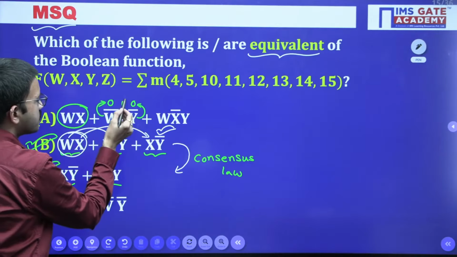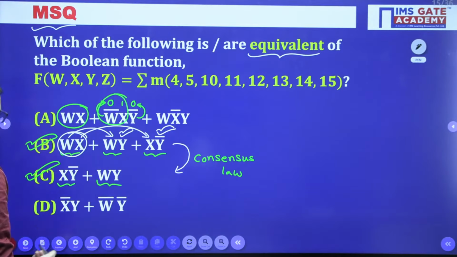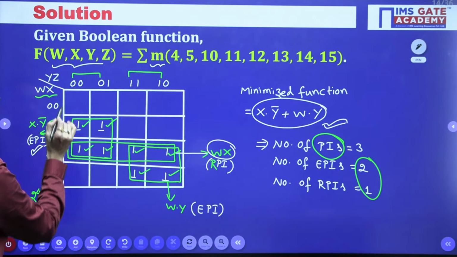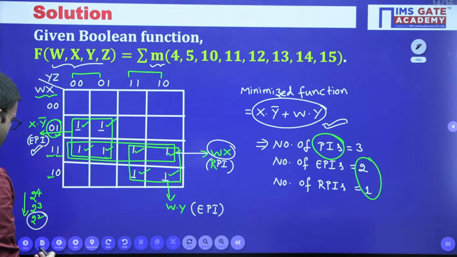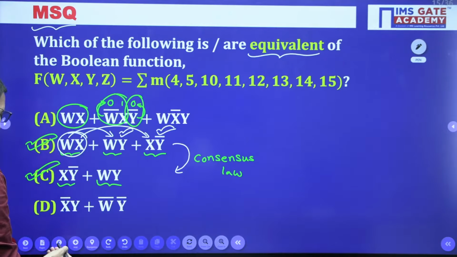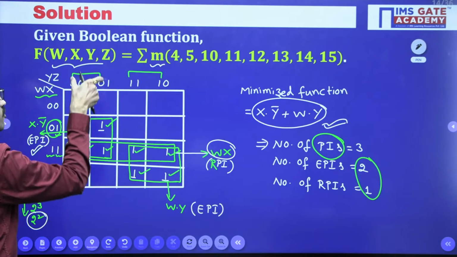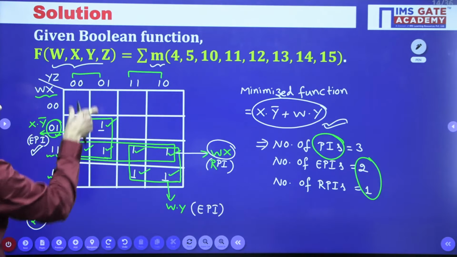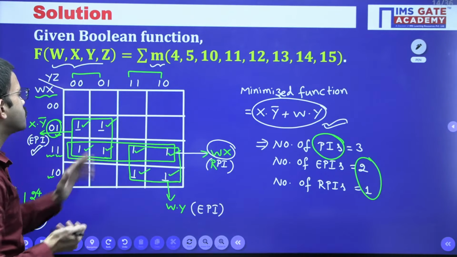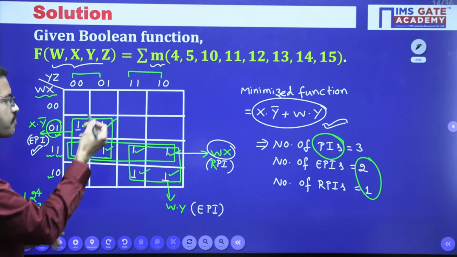Row wise, 0 1 means the second row, and column wise, y value 0 means the first two columns. The intersection of row 2 and columns 1 and 2 gives these two ones. Earlier we got these 4 ones, now these 2 ones. I hope it is clear up to this point.